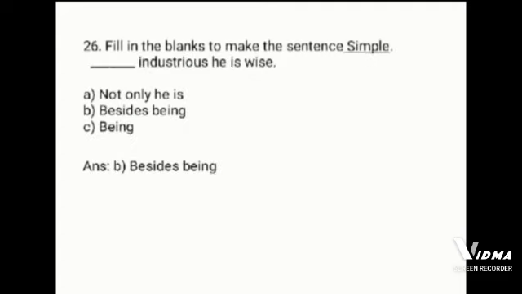Next example, fill in the blanks to make the sentence simple. Blank, industrious, he is wise. Options are, not only he is, besides being. The correct option is answer B. Besides being industrious, he is wise.